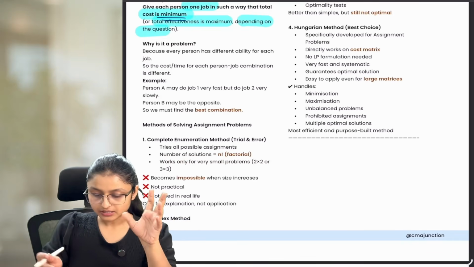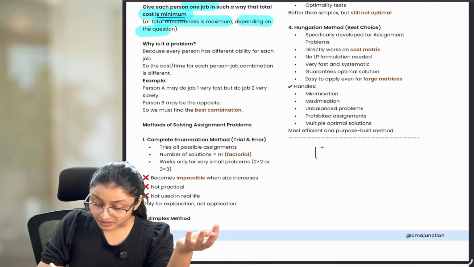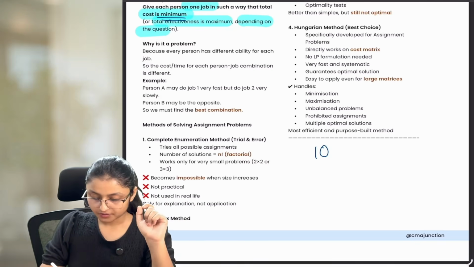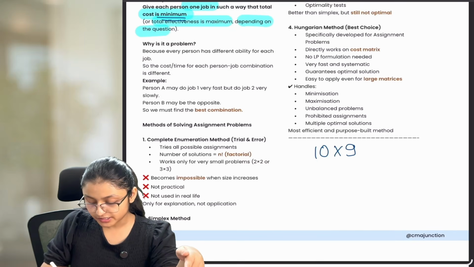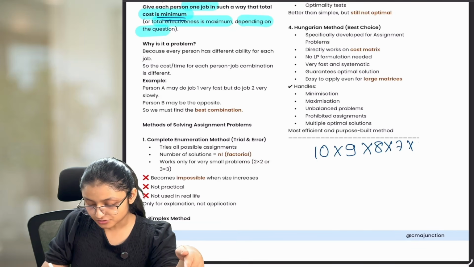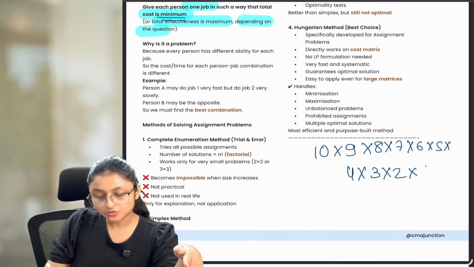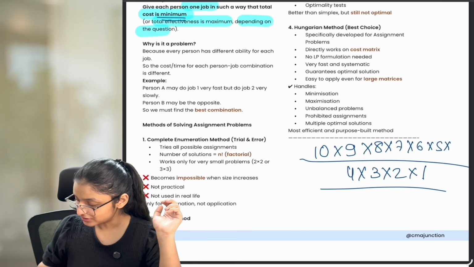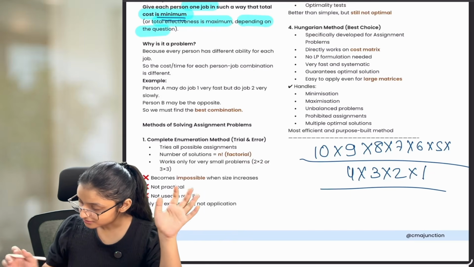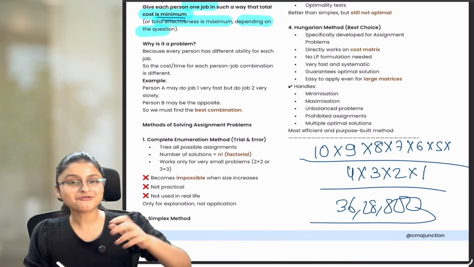N factorial means it depends on the number of rows or columns you have. If you have 10 rows and 10 columns, then the total number of solutions you can have here is 10 into 9 into 8 into 7 into 6 into 5 into 4 into 3 into 2 into 1. This is the total number of solutions you are going to have. And if I total this, then this is equal to 36,28,800 solutions.